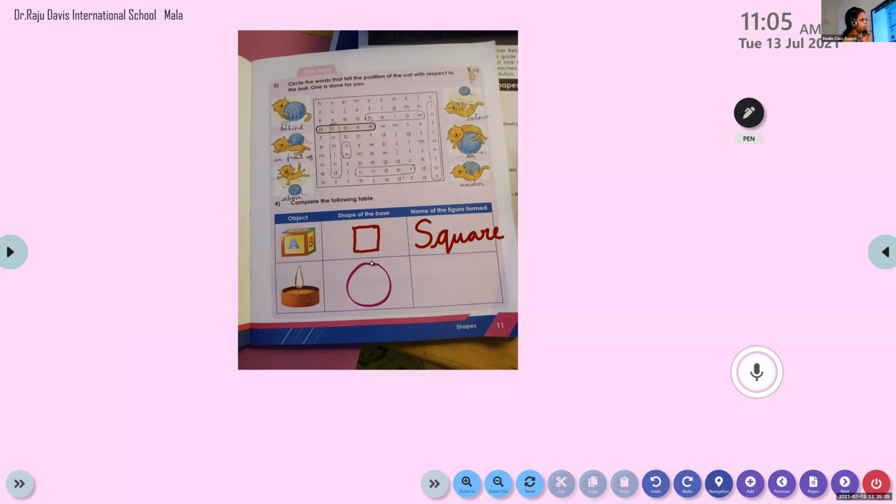Now, tell me the spelling of circle. C, I, R, C, L, E. See, you have to write and study the spelling. Circle. All the flat figure spelling, all the solid figure spelling, you have to learn by heart. Okay. Circle.